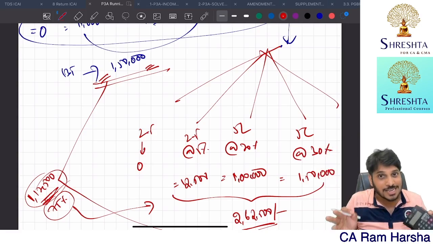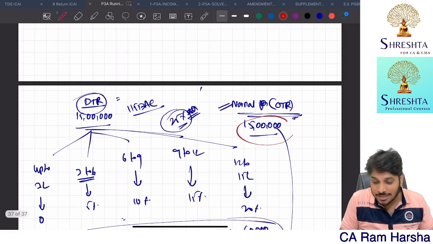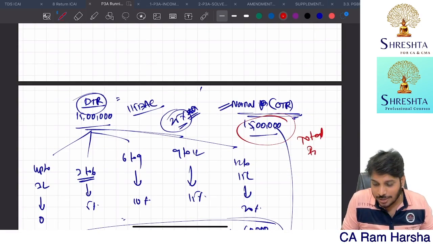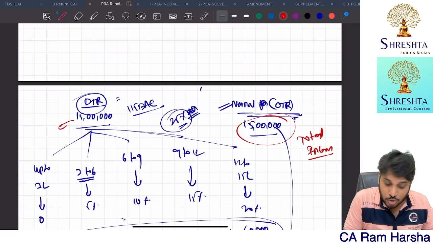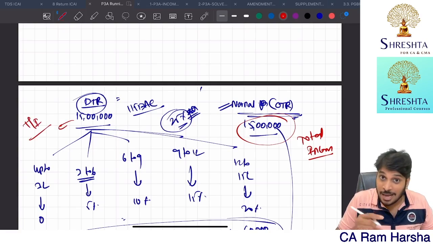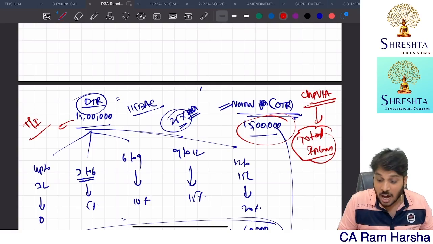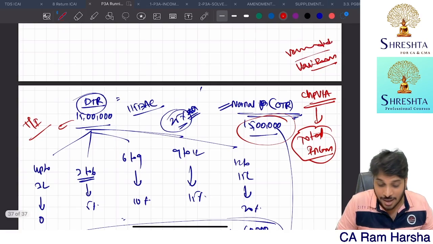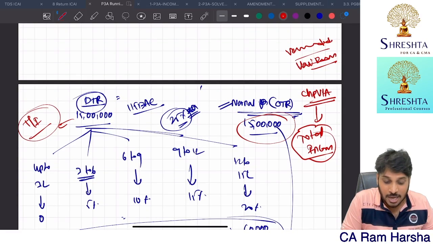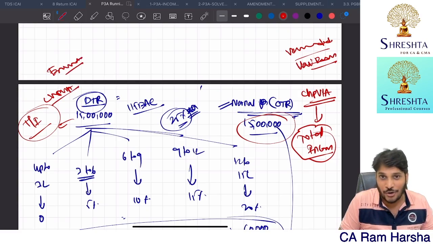But the point is, here income means total income. Here also income means total income, but this total income is after chapter 6A deductions, after various exemptions, after various deductions, whereas this total income is excluding chapter 6A deductions, excluding various exemptions and all.